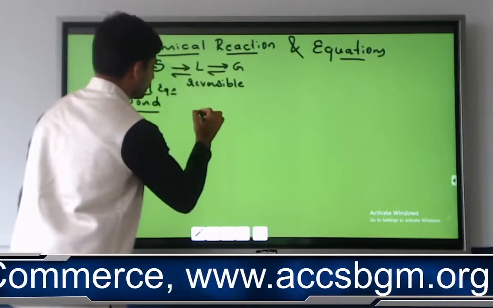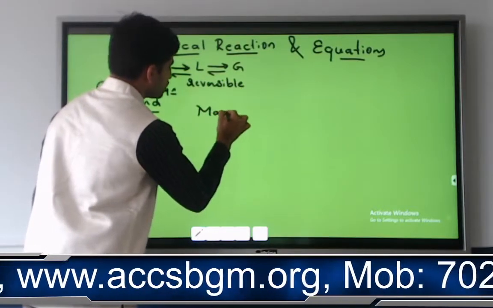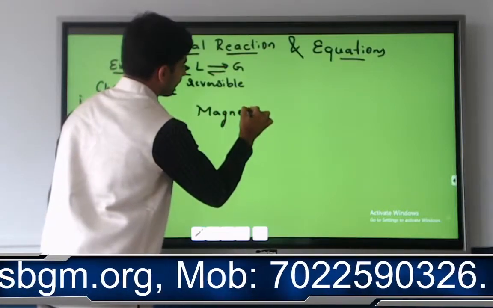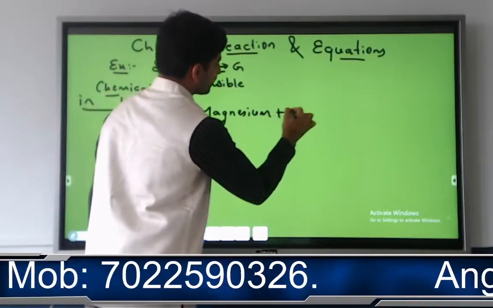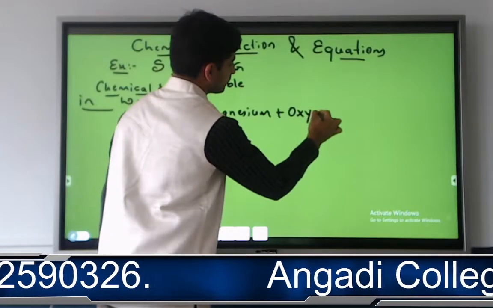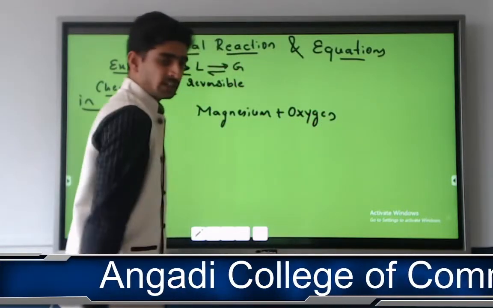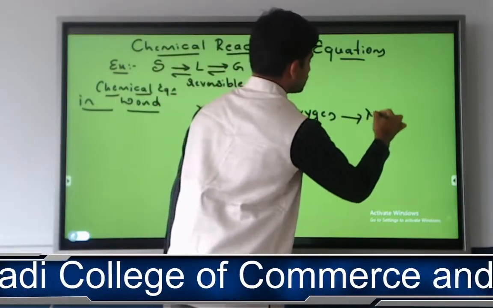Let me consider one example. Magnesium is going to combine with oxygen. It will produce magnesium oxide.